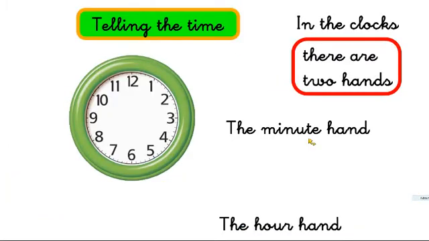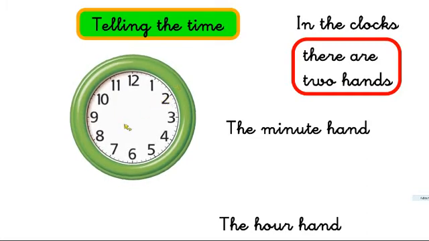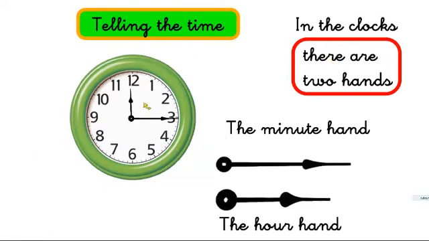Okay, telling the time. How do we tell the time? When someone asks you, what time is it, please? We use the clock, of course. Here it is, the clock. But there are no hands to tell the hour. In the clocks, there are two hands, like this.